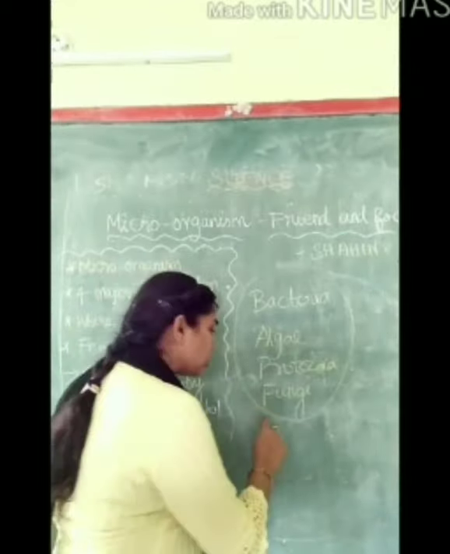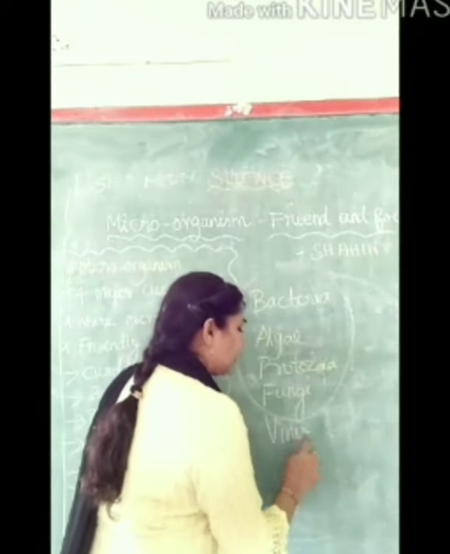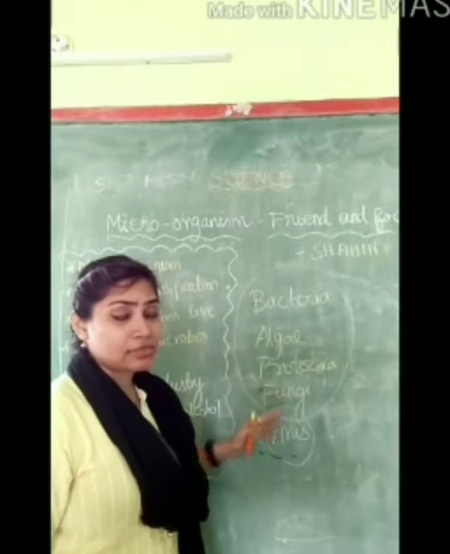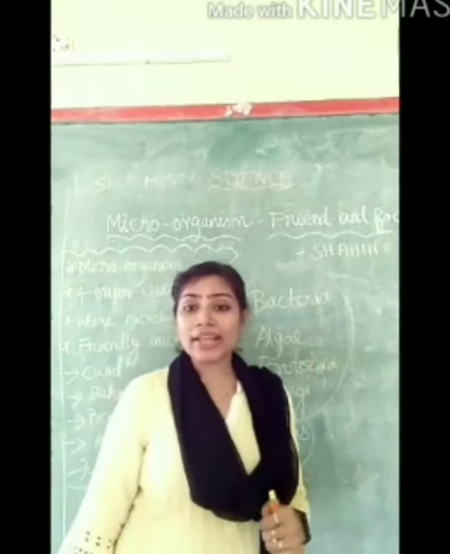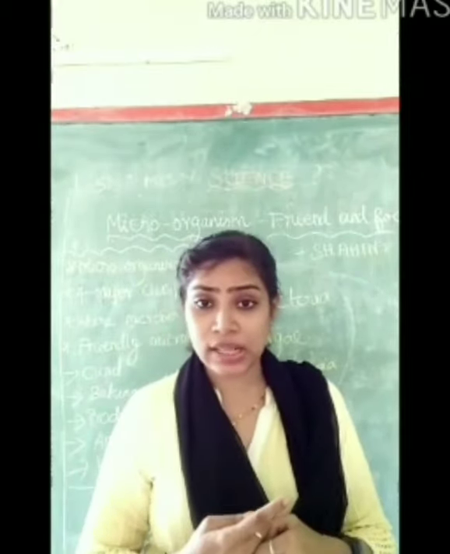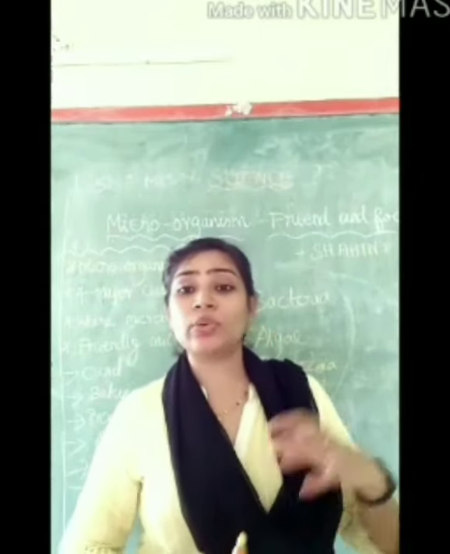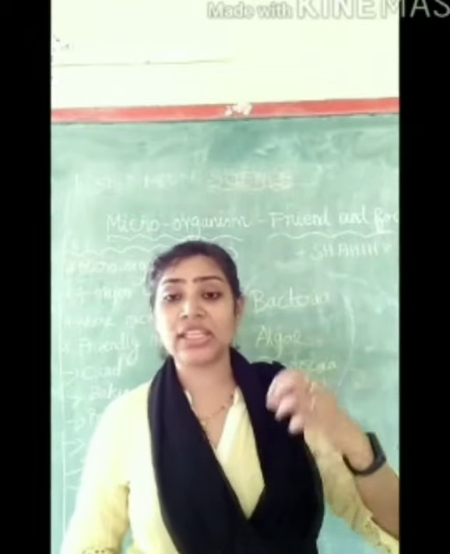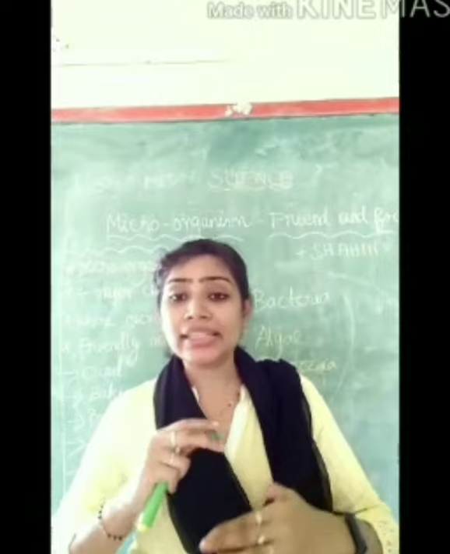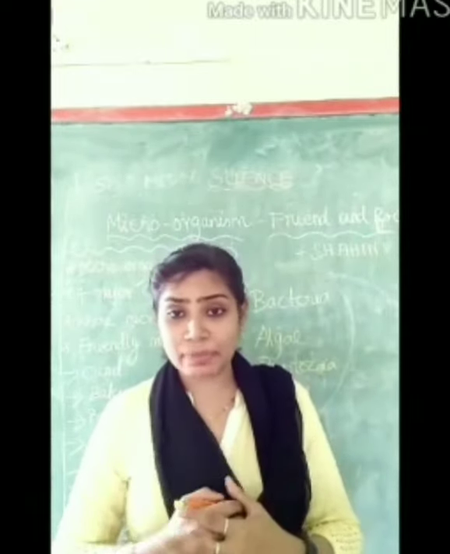Virus also comes under microorganism, but there is a difference between other microorganisms and virus. Virus reproduces only in the host cell. For example, when the virus infects the bacteria or else a human being or else an animal, it starts multiplying rapidly.